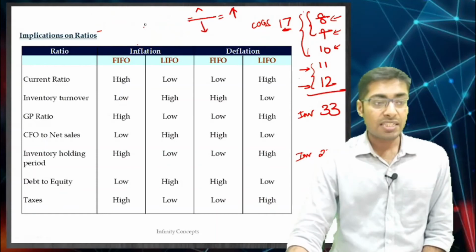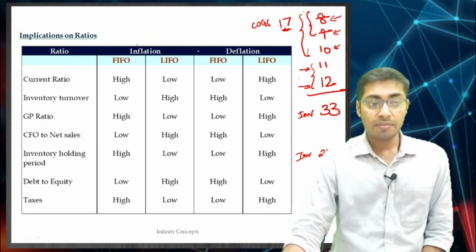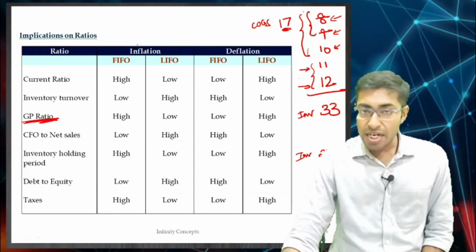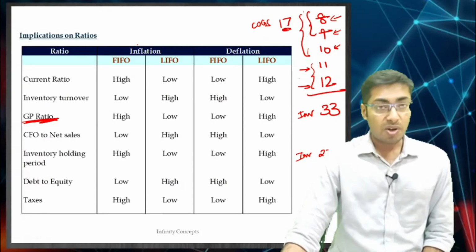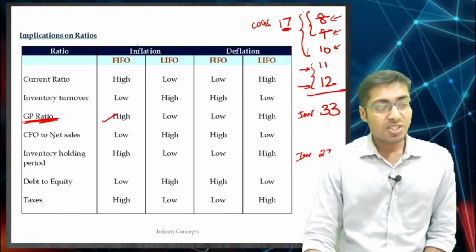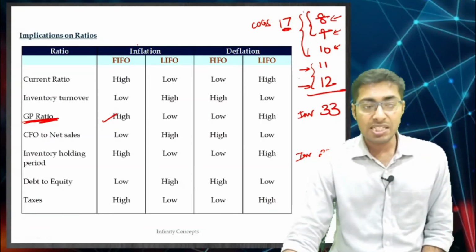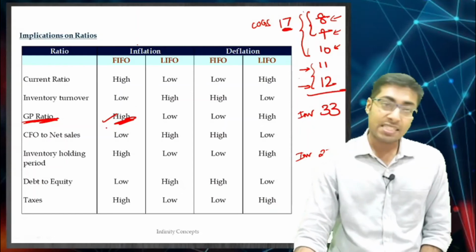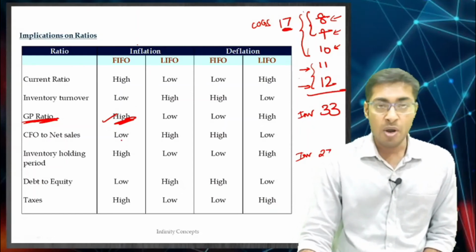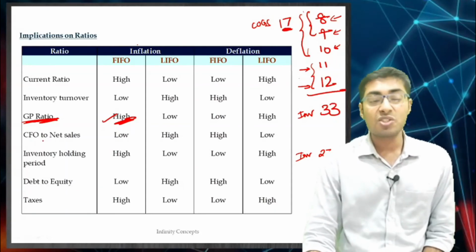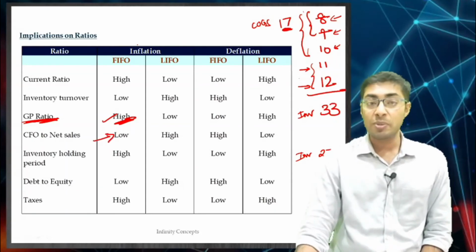Now let us move ahead. We will go a little bit faster because now we have understood what we are doing. Correct? The gross profit ratio: COGS is lower in FIFO and therefore the gross profit margins are going to be higher over here in FIFO. Cash flow from operations to net sales: remember, if the COGS is lower over here, profits are higher, then taxes are also going to be higher. If the taxes are higher, then cash flow from operations is going to be lower, and that ratio of cash flow from operations to net sales will also be lower.